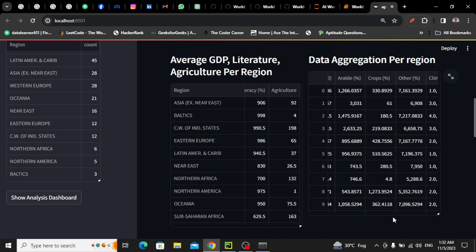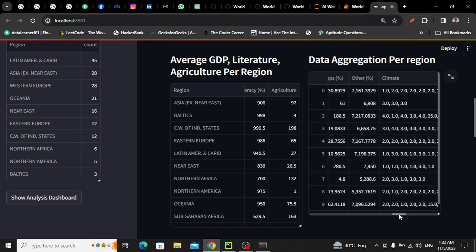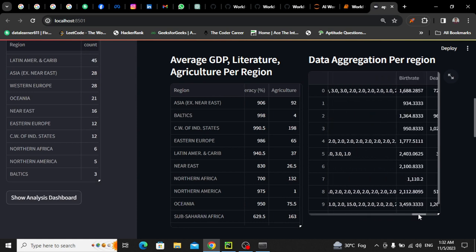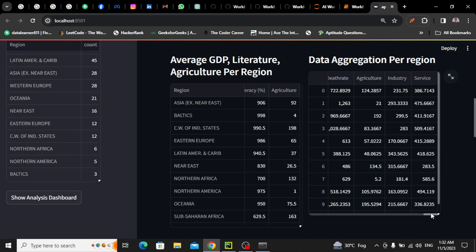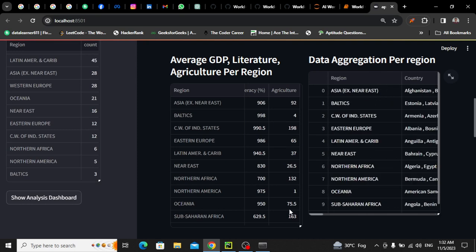Other, I don't know what other means here, but we will see a bit later. Climate rate, birth rate, death rate, agriculture, industry and services. And you can see all these things for all the other regions: Baltics, Eastern Europe, Latin America, Near East, Northern Africa, etc.